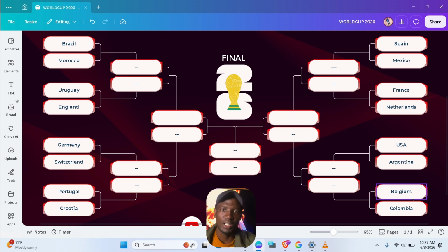So now I want to know from here, we are going to use full AI. Keep in mind that this part of grouping and pairing them in the round of 16 was done by me, but all other predictions are done by AI. I didn't ask AI to do this because AI might be a little biased in putting these teams together. So using my own intelligence, I tried my level best to make sure these teams are spaced very well. So let's go ahead. I'm also going to fast forward this video a little so that you can go ahead to the next round.